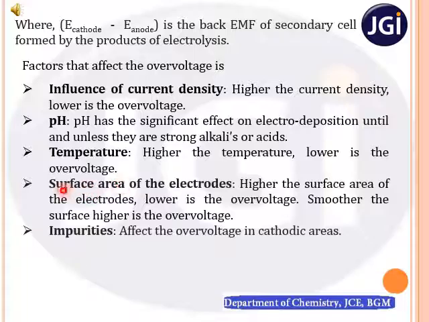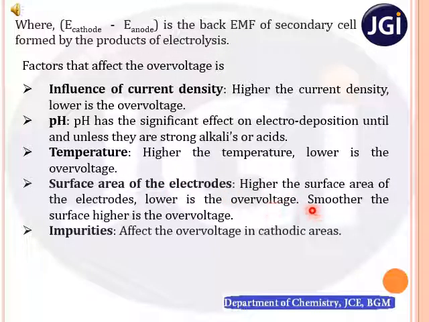Similarly, the fourth factor is surface area of the electrodes. Higher the surface area of the electrodes, lower is the over voltage. It means when you have more surface area, then we can reduce the polarization, thereby we can reduce the decomposition potential and certainly over voltage decreases.